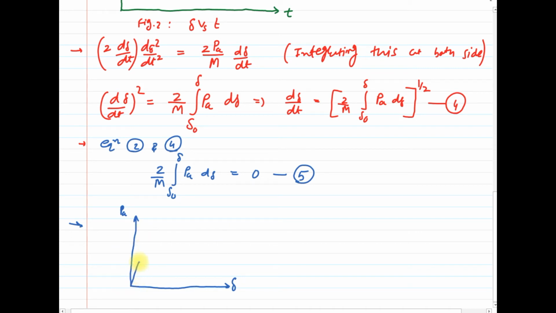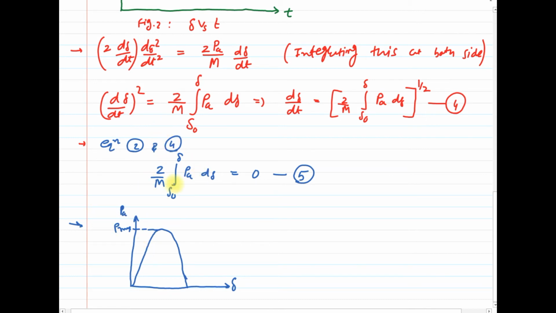Let us draw the Pa delta curve. Yes, it's the Pmax, and delta versus Pa curve. Clear?